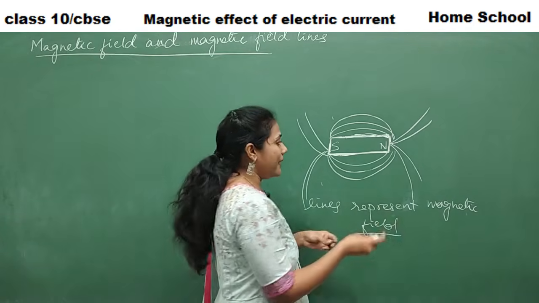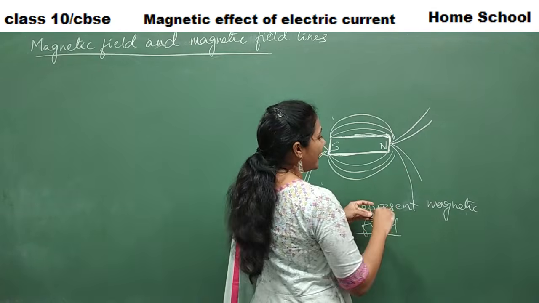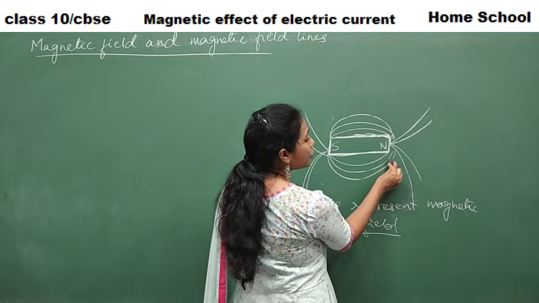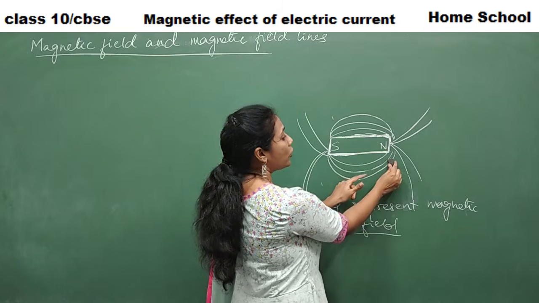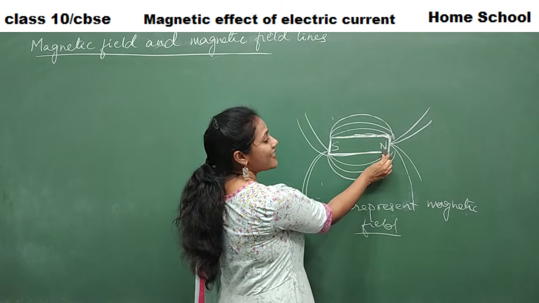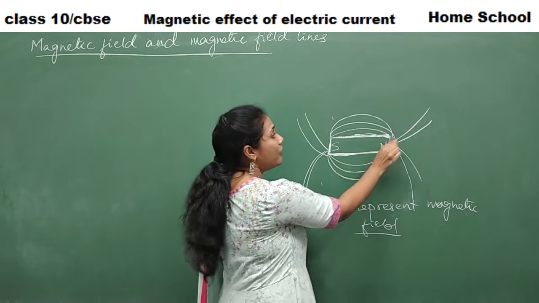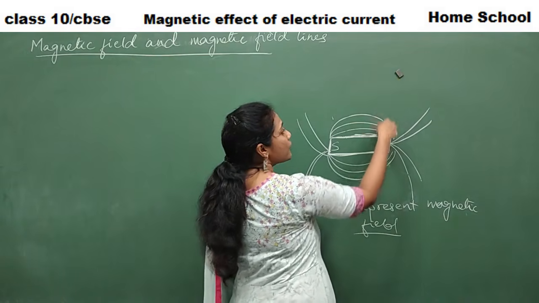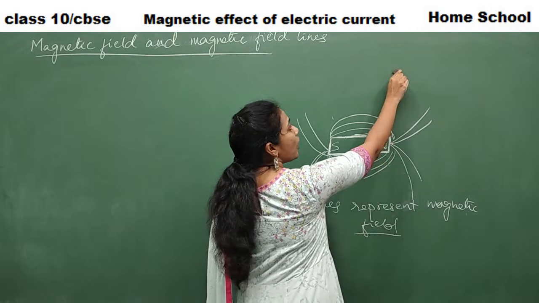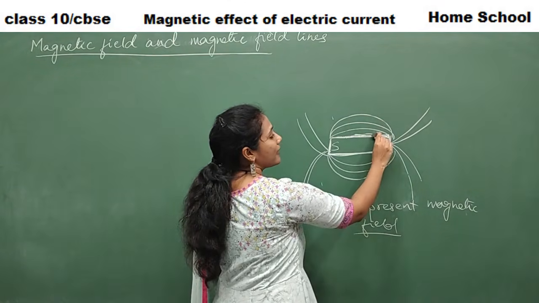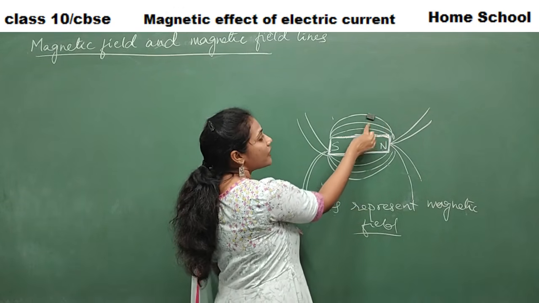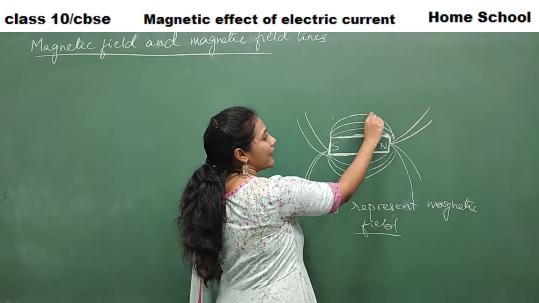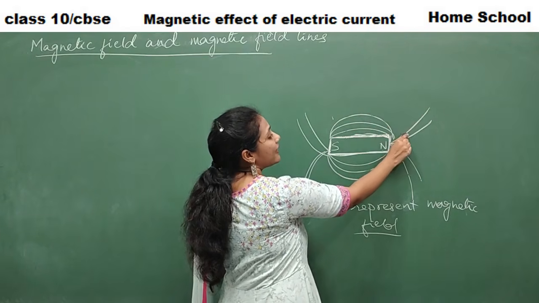Got it? Say for example, if you bring this particular object to this particular area, where the magnetic field is strong, automatically this object gets attracted to the magnet. When you keep the object here, there is no field, so the object will not get attracted to the magnet. When you keep an object here, maybe you have a chance of getting attracted to this bar magnet.